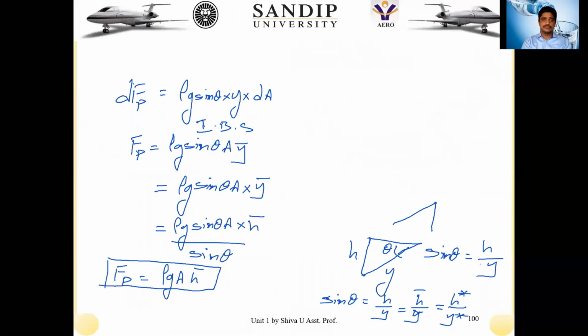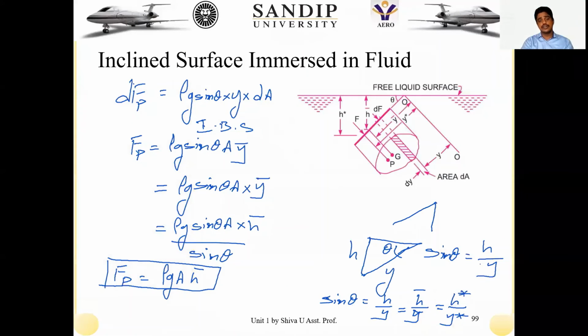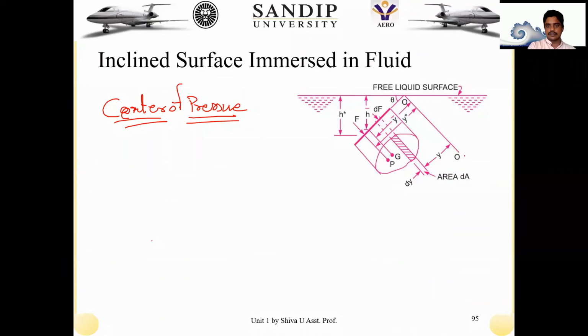So now let us proceed. That means we have only done with the total pressure. The center of pressure is what we are supposed to find out. So on this O axis, let me derive it completely, then we will apply it onto the free liquid surface. So let me apply it about the OO.